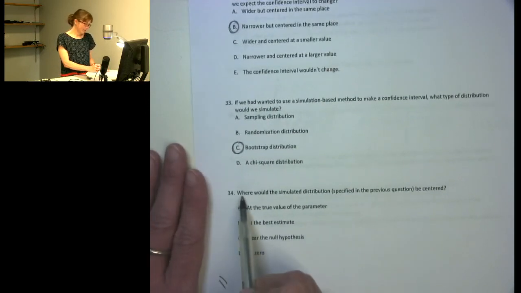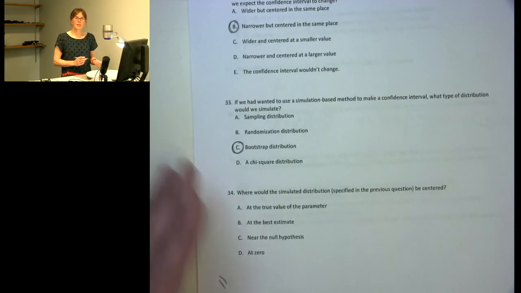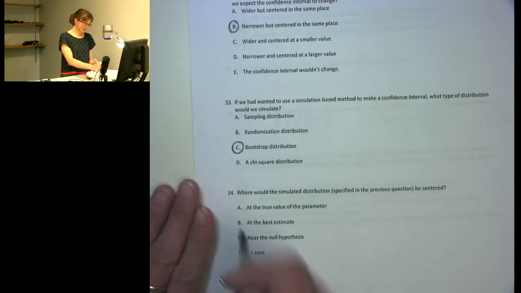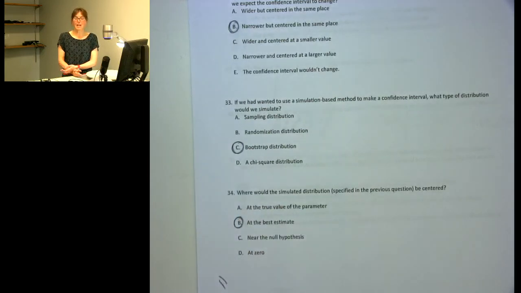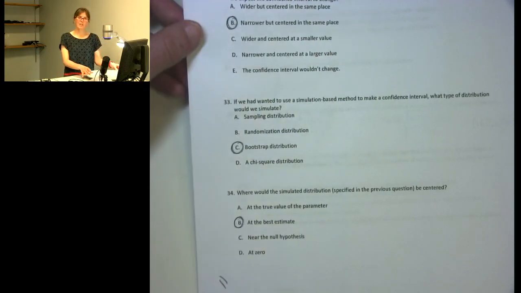And then the last question in this set asks, where would the simulated distribution, the bootstrap distribution, be centered? And remember that because the bootstrap distribution is simulated by resampling the same data in the original sample, it always ends up centered around the best estimate, because the best estimate is calculated from the same sample data that you're using to simulate the bootstrap distribution. That brings us to the end of this set of questions. We'll pick up with question 35 in the next video.